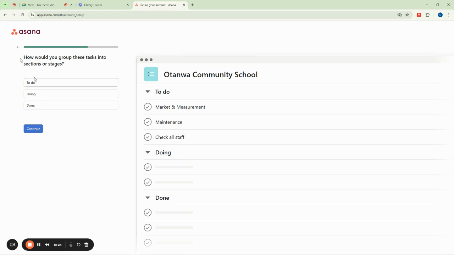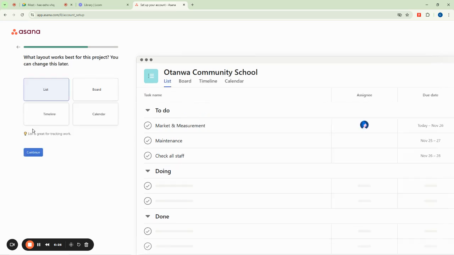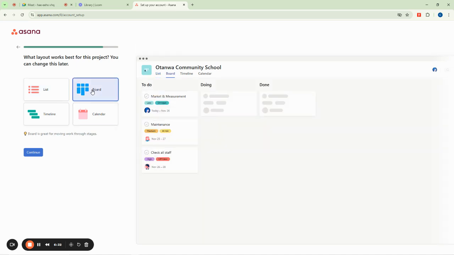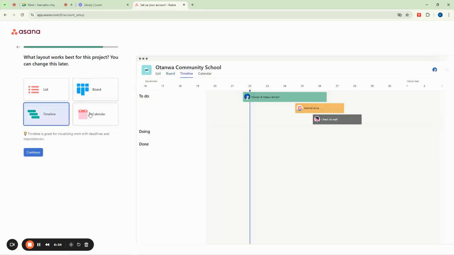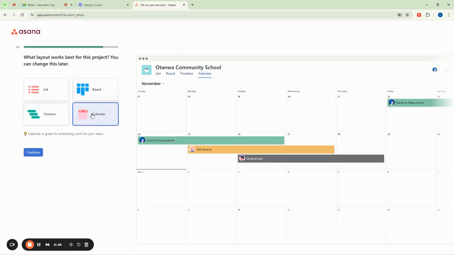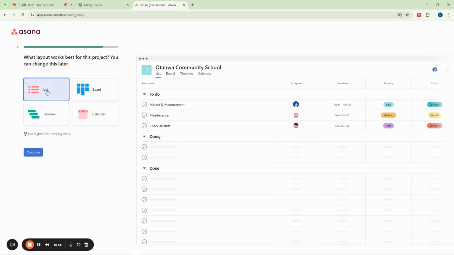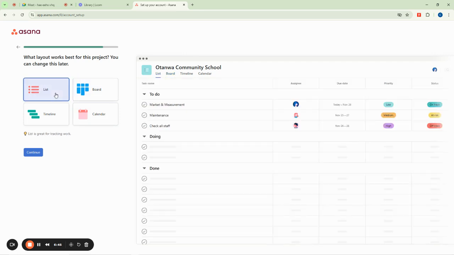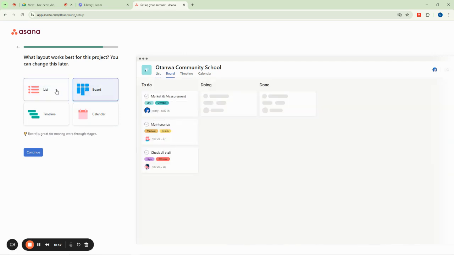It was whining us. So I can now come and say, okay, continue. So you see now, this is going to be our board. So we have board view like this. We have timeline view. We have calendar view like this. But we're going to work between this list view and board view. This one is more like your Trello. So we'll be working between these two, so you can really understand these two interfaces here.